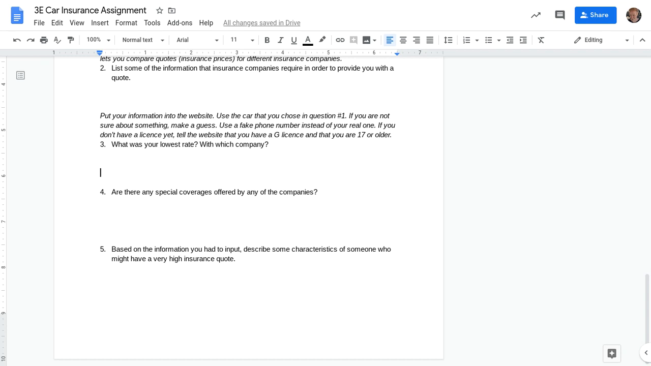And then here, based on the information it asks you, you have to describe someone who would probably have a very high insurance quote. So are they looking for younger or older drivers to pay more money? Are they looking for males or females? What kind of cars do you think? What kind of driving history? So where it was asking if I had any accidents and things like that. So think of all these things and think of what would make your insurance a higher cost.